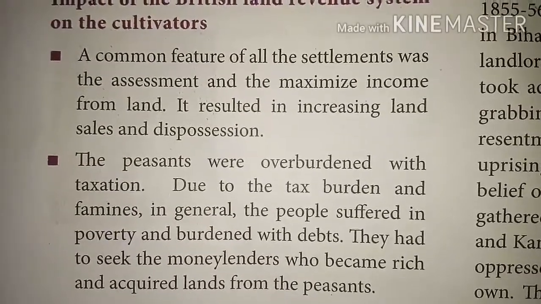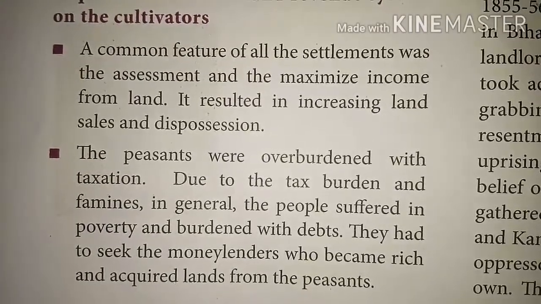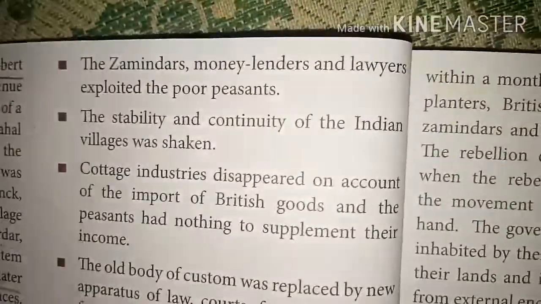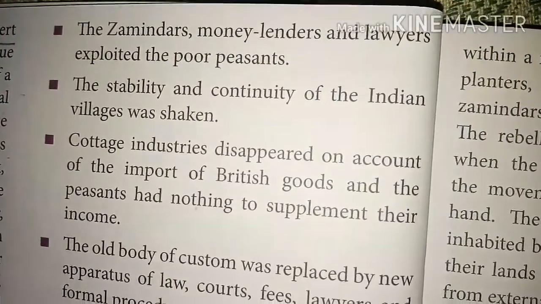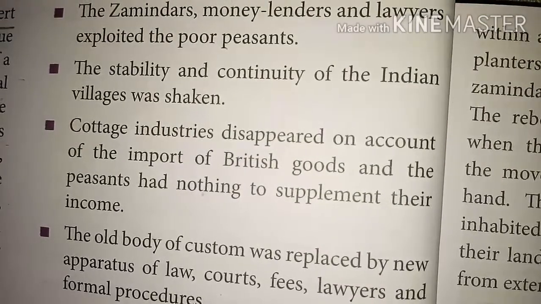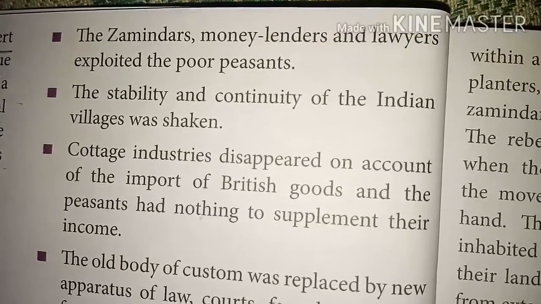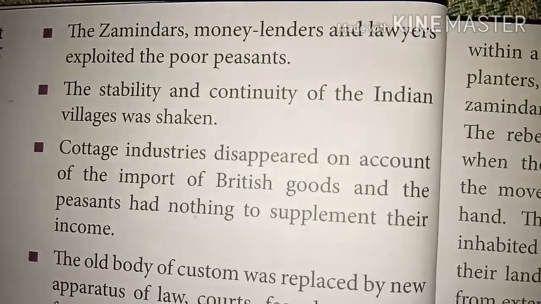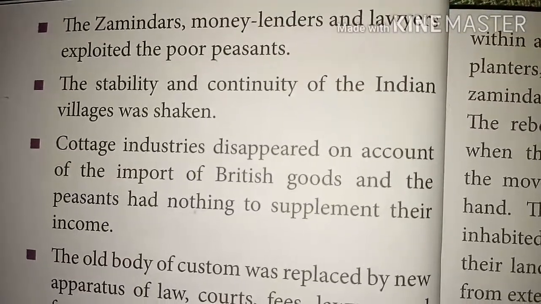They had to seek out the moneylenders, who became rich and acquired lands from the peasants. The zamindars, moneylenders and lawyers exploited the poor peasants. So the poor peasants had to get money from the zamindars, moneylenders and lawyers, like a loan with heavy interest. The stability and continuity of the Indian villages was shaken.